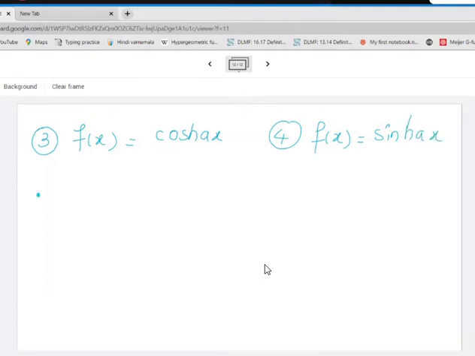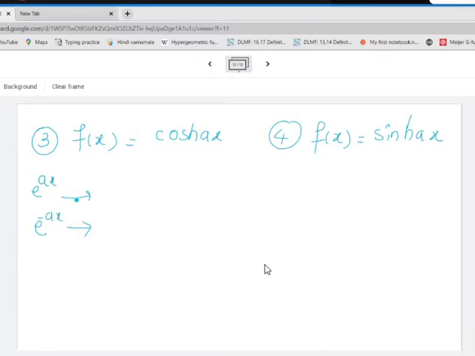The advantage of doing this particular thing will be what? Now for my cos hyperbolic ax, I need not take this function and find its Fourier series separately. Just now, whatever data is available I can use that. It can also come directly, but I will try to avoid it. We have got the Fourier series for e raised to ax, the complex form, and for e raised to minus ax also we have got the Fourier series.